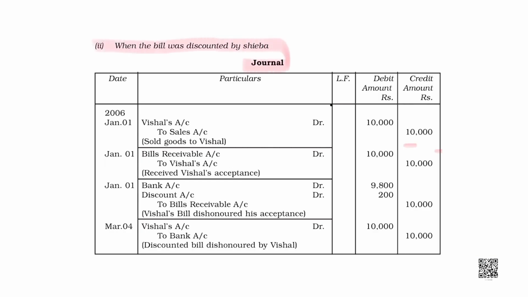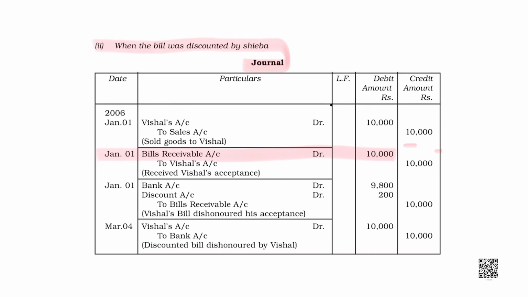Let me make a note when the bill is discounted, journal in the books of Shiba. On 1st January, Vishal account would be debited and sales would be credited. Okay. Then bills were exchanged, bill receivable account debited to Vishal. Bill is received, so bill is an asset to me, bill receivable account would be debited.